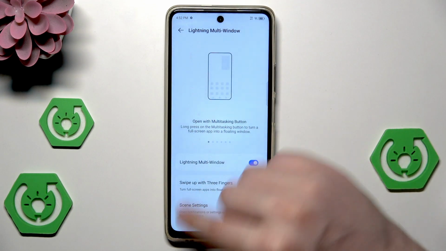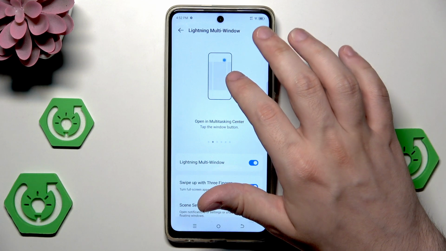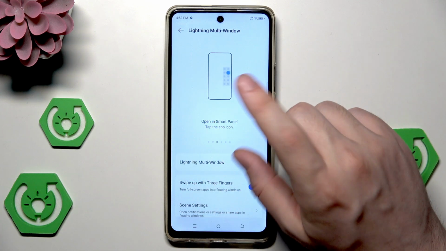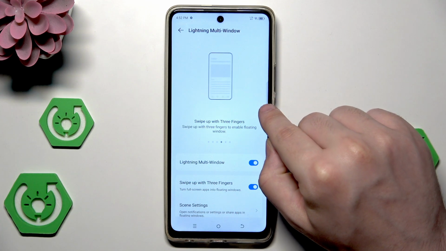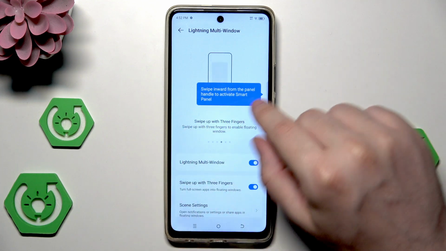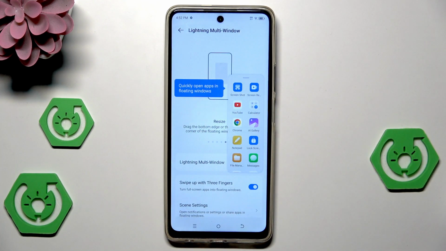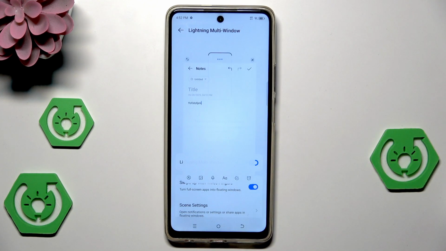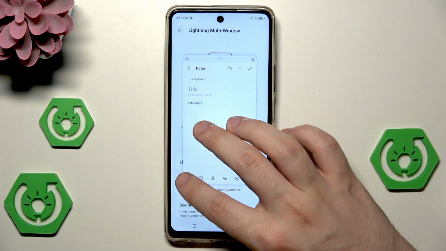So we can open it from the multitasking, we can open it from this center, and we can open it from the smart panel also. The smart panel is located right in here on the right side, just like that. And now we have access to it. Now, for example, I'll launch the notepad again, and it's again open in the floating window.